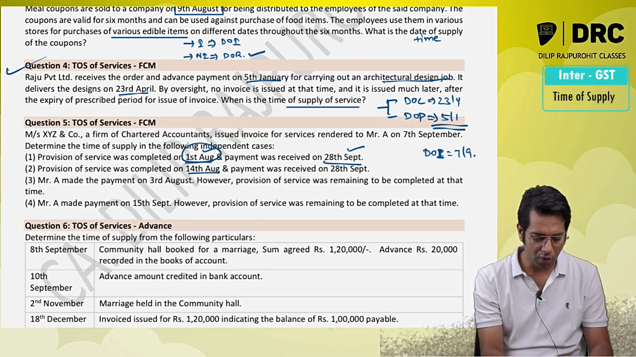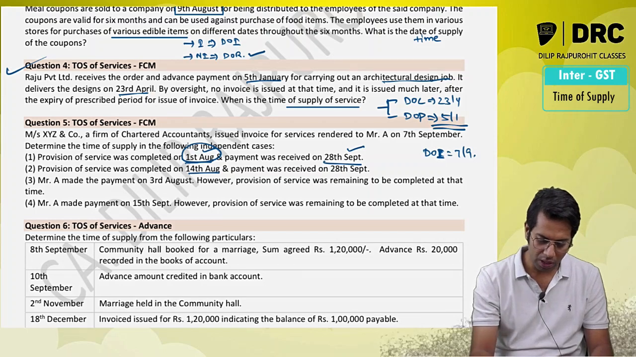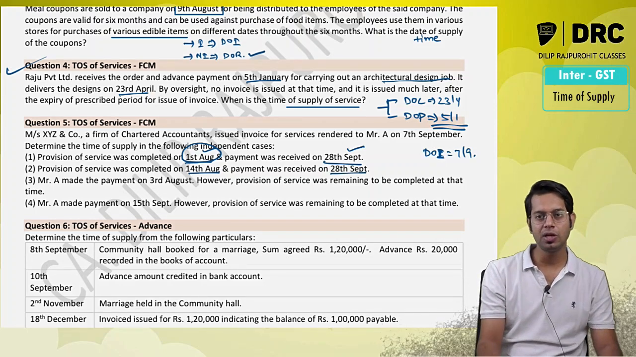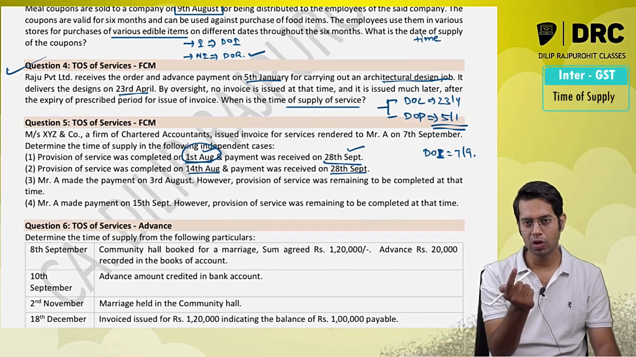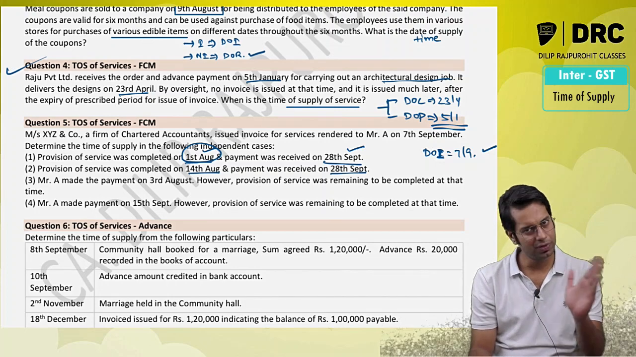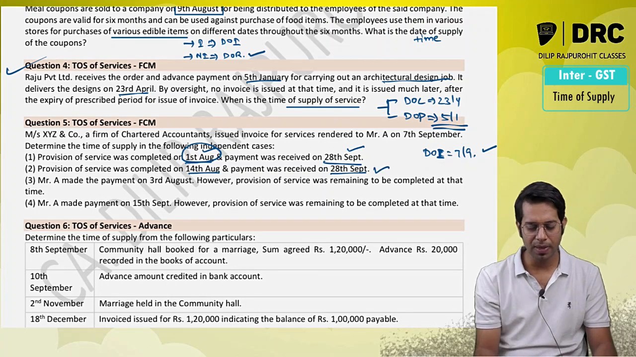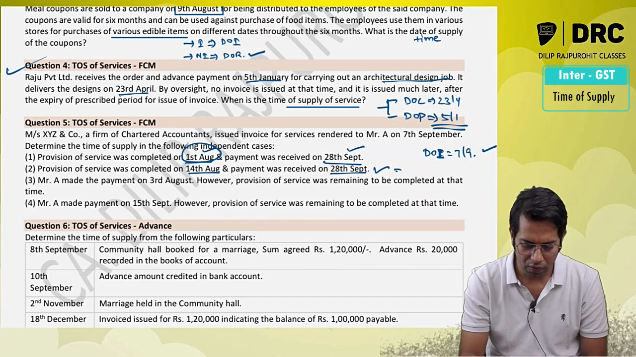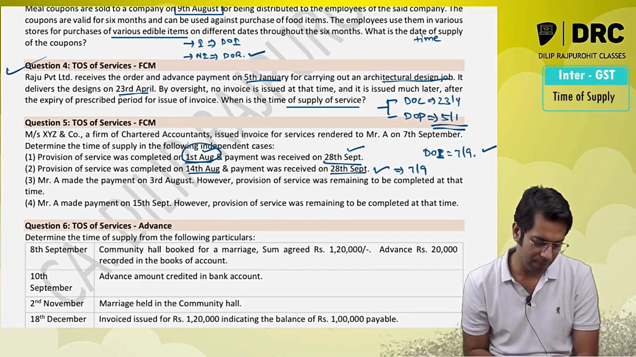Provision of services completed on 14th of August and the payment was received on 28th of September. Now, is the invoice issued within the due date? Within 30 days from 14th of August you can issue the invoice. The invoice is issued on 7th of September, which is within the due date. So what is the time of supply? 7th of September or 28th of September, whichever is earlier. So for the second case it will be 7th of September.